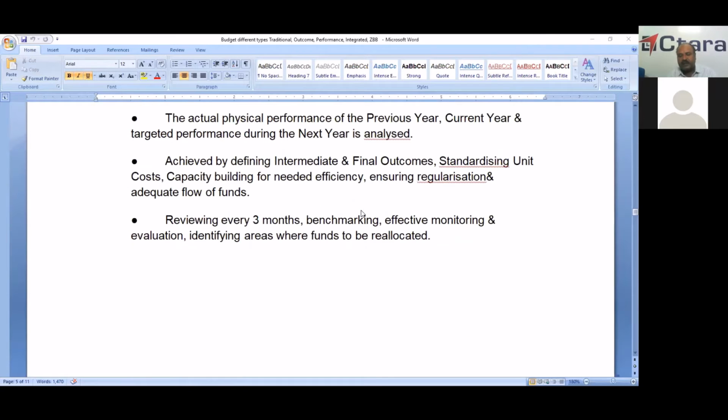So this is the best mechanism where the work is slack or where output is not expected up to the level. Then we can withdraw funds from those projects and appropriate them to the projects which yield higher return. So that is identifying the areas where funds are to be reallocated among the projects.